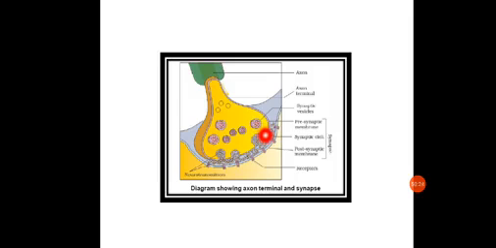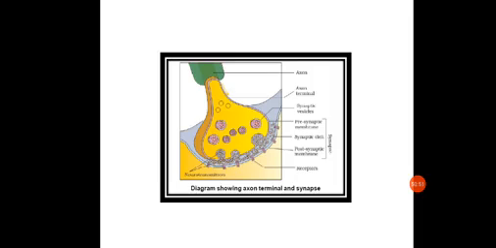Now the vesicles will be fusing with the presynaptic membrane. These vesicles will be fusing over here. When they fuse, they will release out their content, that is neurotransmitter, into the synaptic cleft. Releasing these neurotransmitters into the synaptic cleft is called secretion.